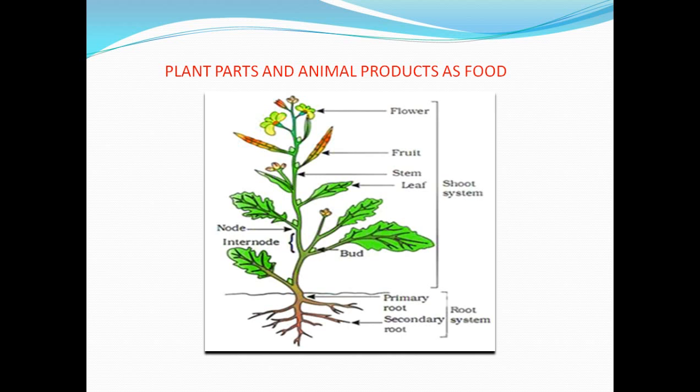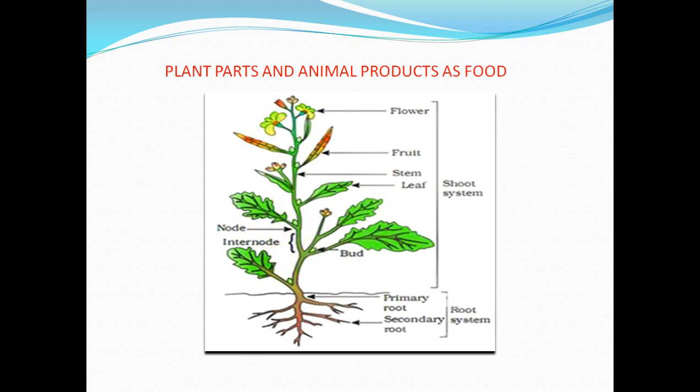The root system is mainly divided into two parts: primary root and secondary root. Now what is a primary root? Primary roots are those roots which come from the main stem, while secondary roots come out of the primary roots. In the shoot system, there are the flower, fruit, stem, leaf, and bud. Here two more points are written: node and internode.